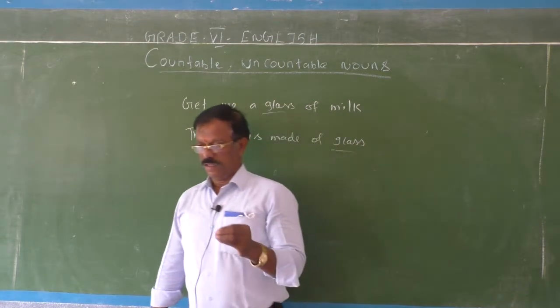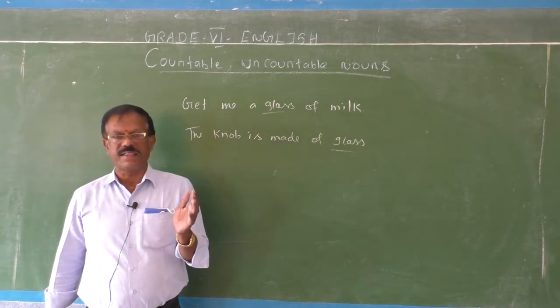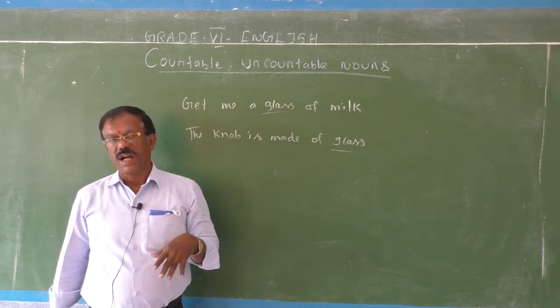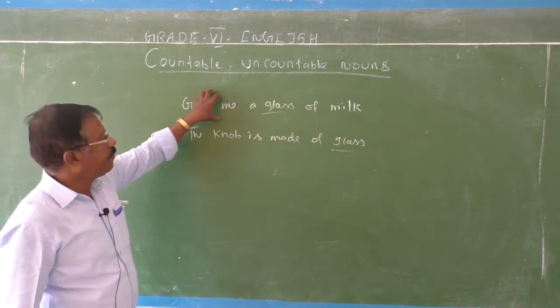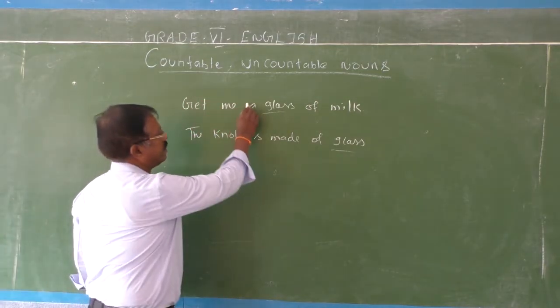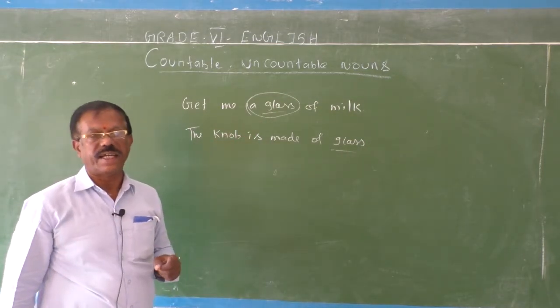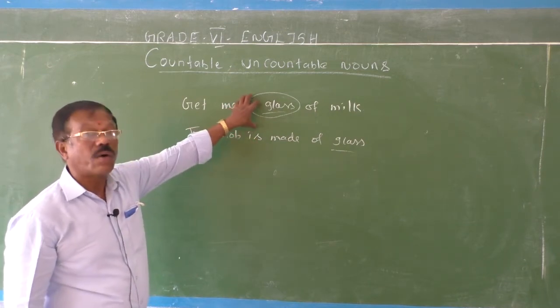Sometimes whether a noun is countable or uncountable is decided by the way it has been used in the sentence. Okay, fine. Get me a glass of milk. See, a glass. So here it has been quantified. Okay, so here it is a countable noun.